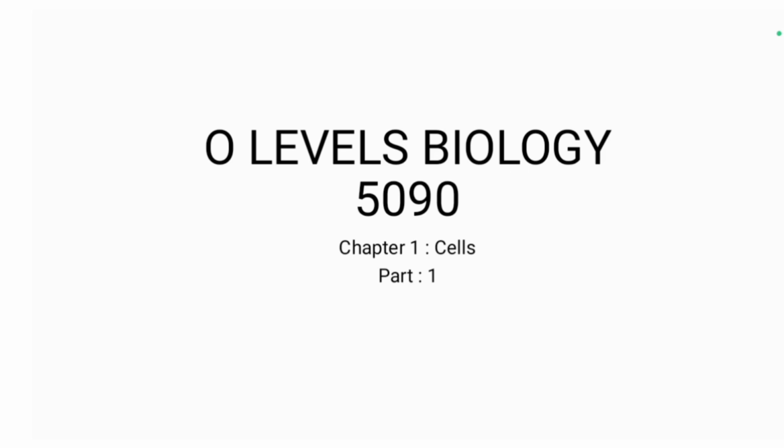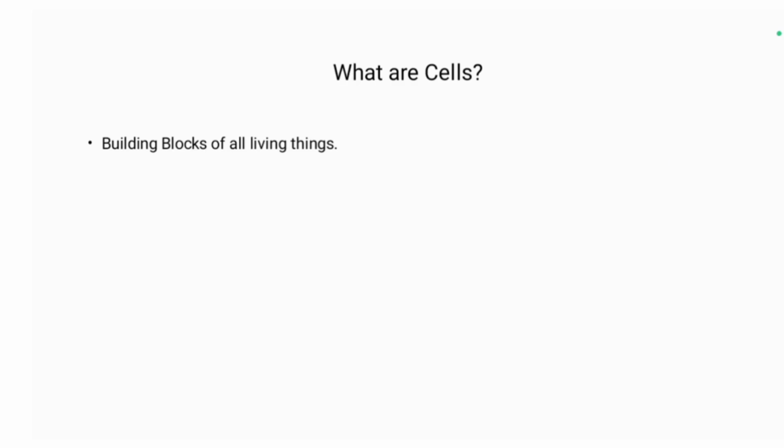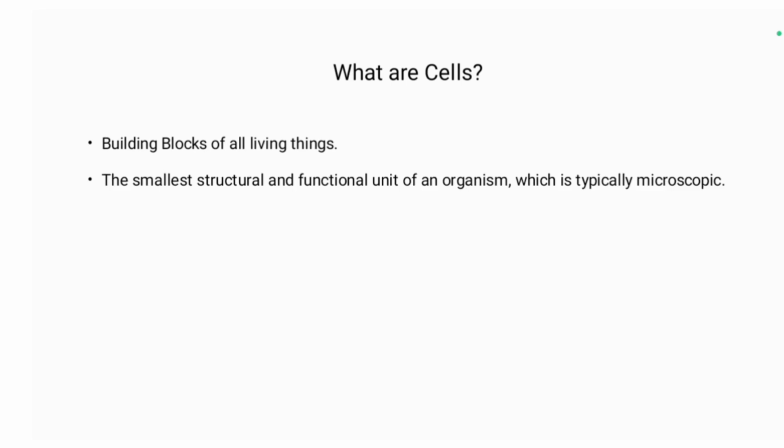It's Biology First Class, Chapter 1 Cells, Part 1. What are cells? Building blocks of life, or building blocks of all living things, are known as cells. The smallest structural and functional unit of an organism, which is typically microscopic. There are two types of cells commonly in our syllabus: animal cell and plant cell.